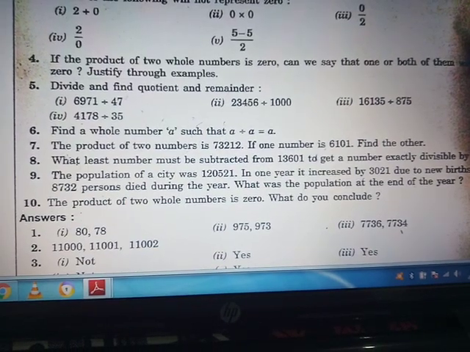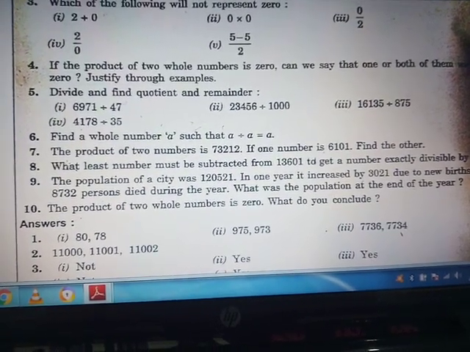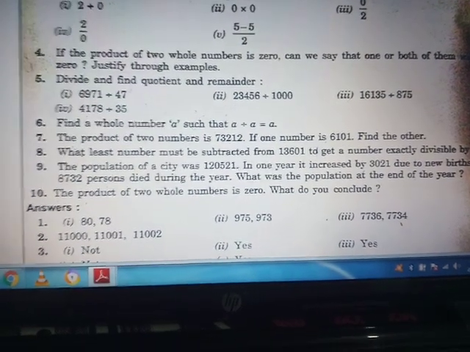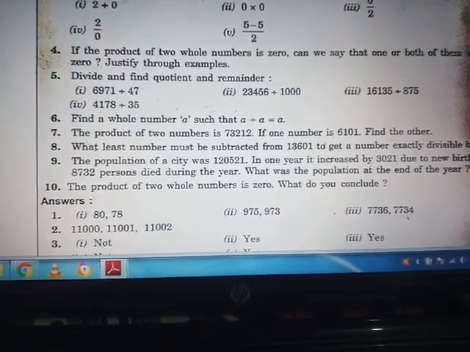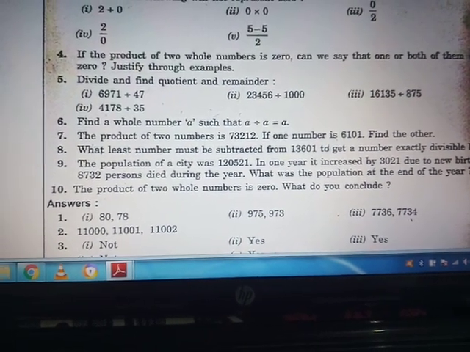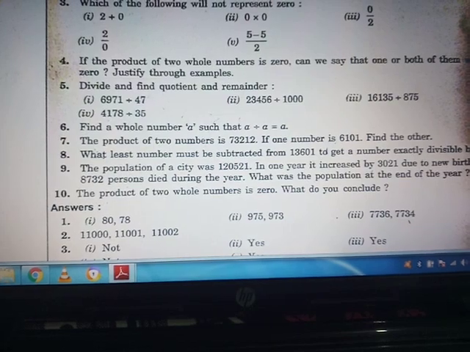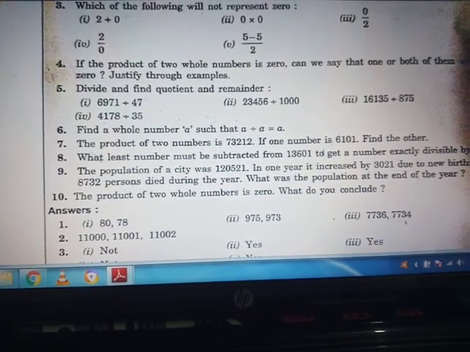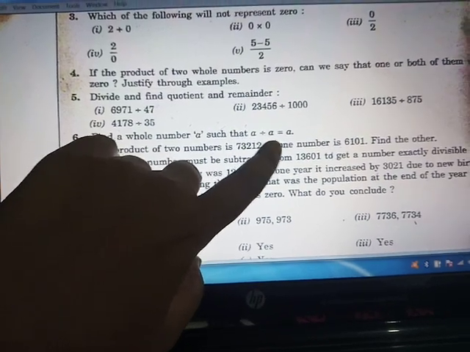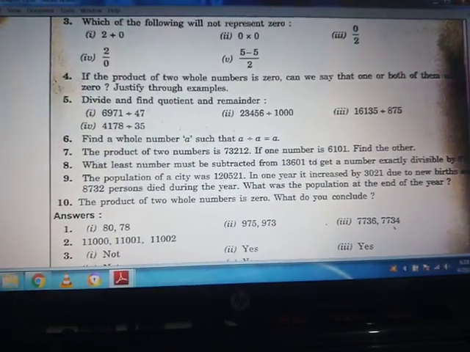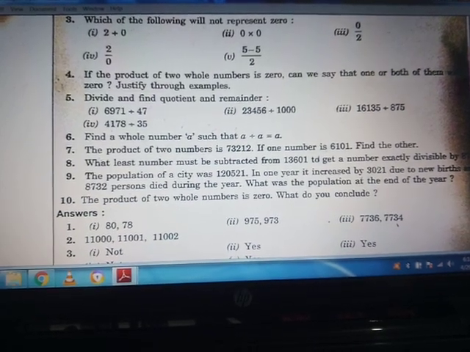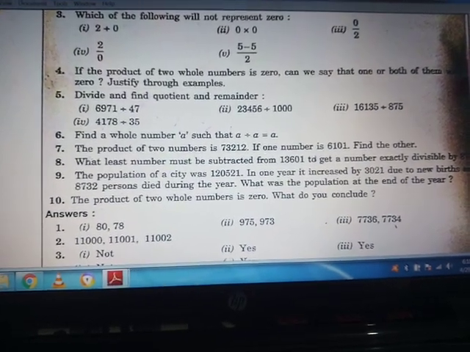Okay, now question number 6, find a whole number a such that a divided by a is equal to a. Okay, here find a whole number for which the condition a divided by a is equal to a follows. So you can easily say that 1 divided by 1 is equal to 1. Okay, 1 when divided by 1 gives the quotient 1. So our answer will be 1 itself.